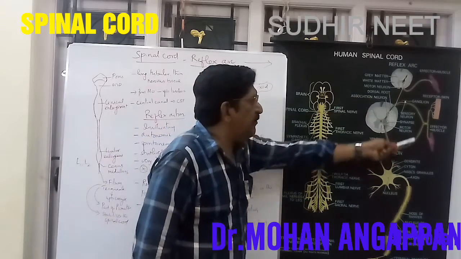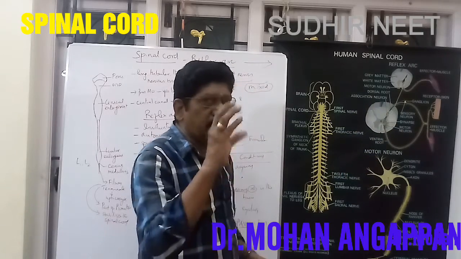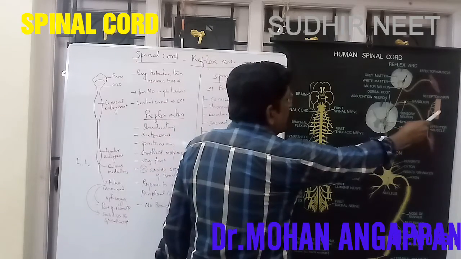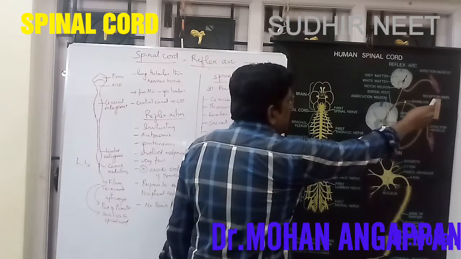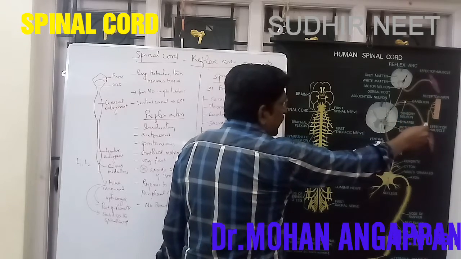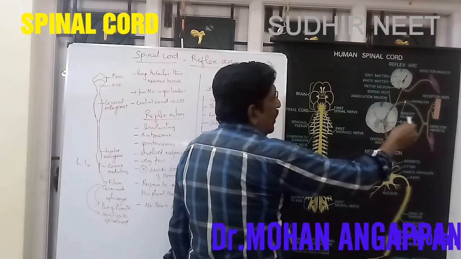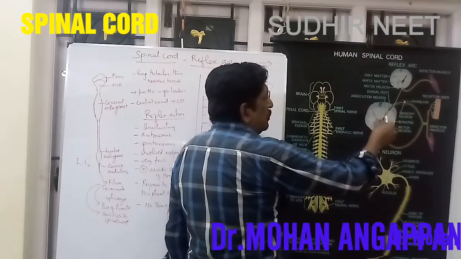Then the reflex arc. The reflex action is done by the reflex arc. It involves 5 parts. Number 1, first you can see there is a receptor organ, skin. Stimulus is given here, and then the stimulus is taken by the dorsal root or afferent neuron or sensory neuron.